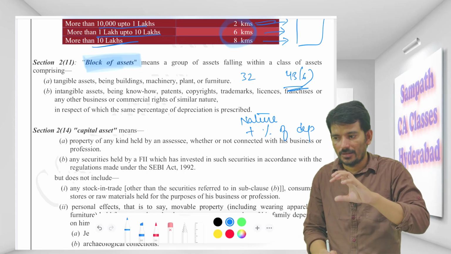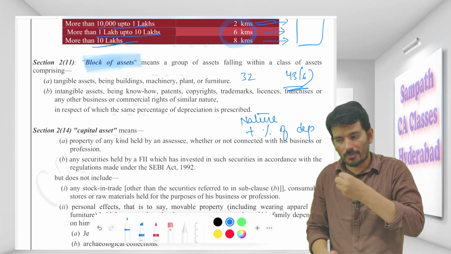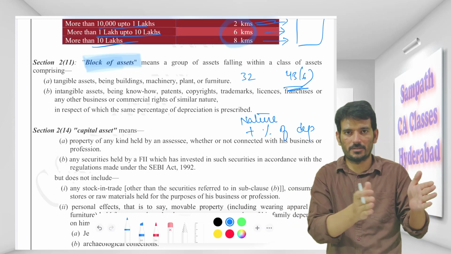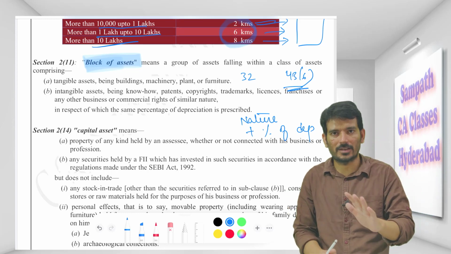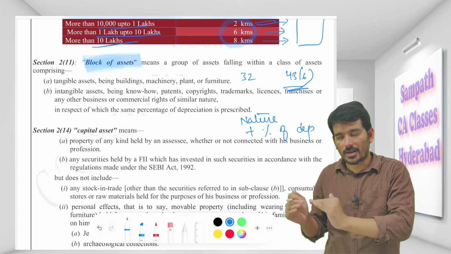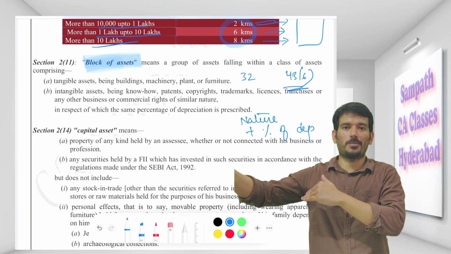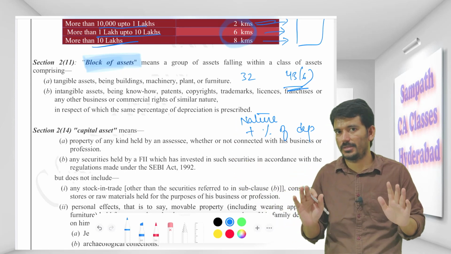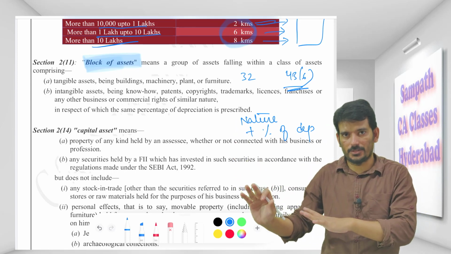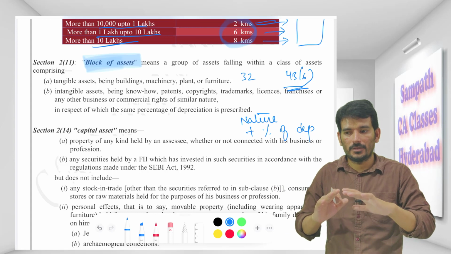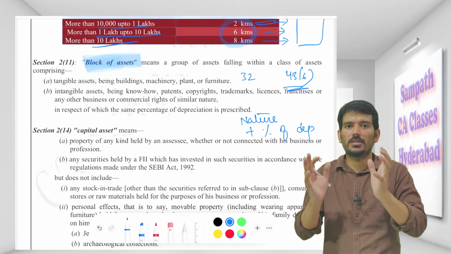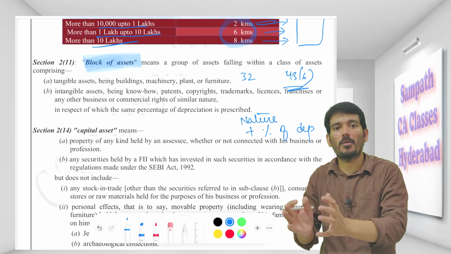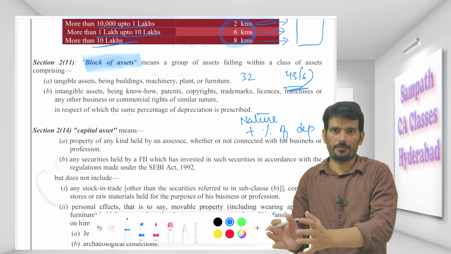If it is a car I am using for myself, the depreciation rate will be 15%, or 30% if it is purchased between certain dates, that also will come back. But if the same car I am using for transport purpose, the depreciation rate will be 30% or 45%. Getting it? Don't go into the percentages now, understand the point. The block has to have the same nature of items plus the same percentage of depreciation.